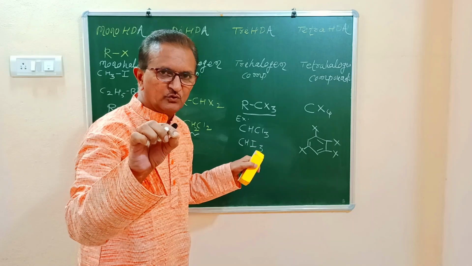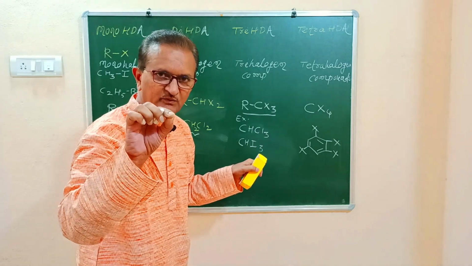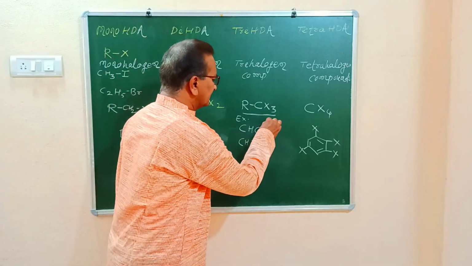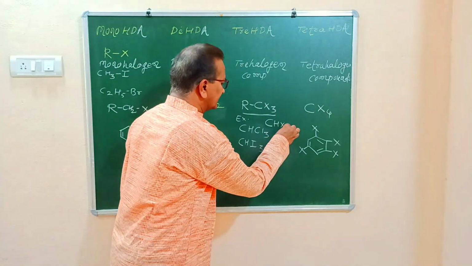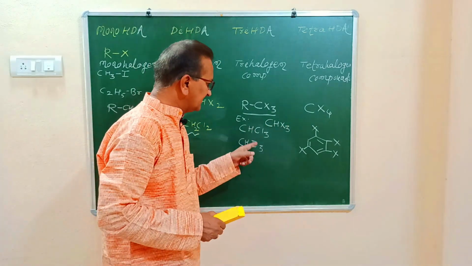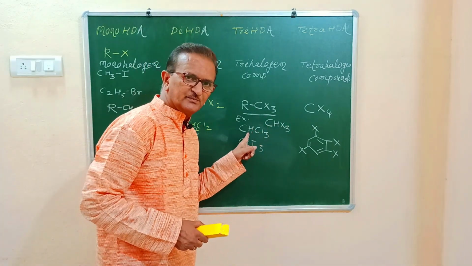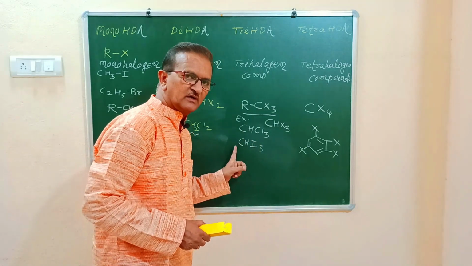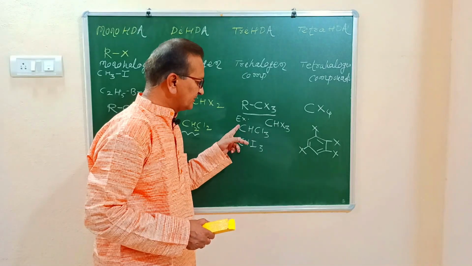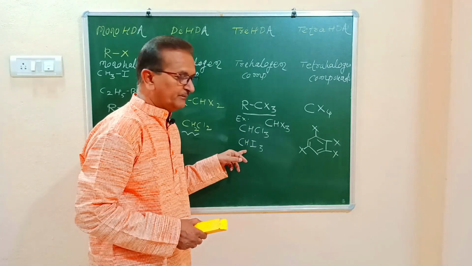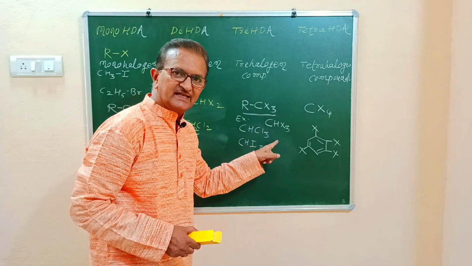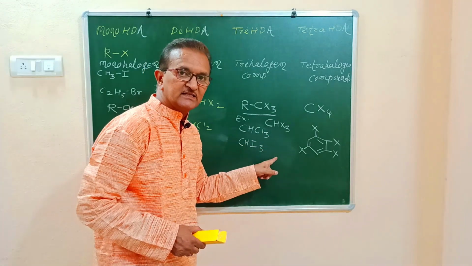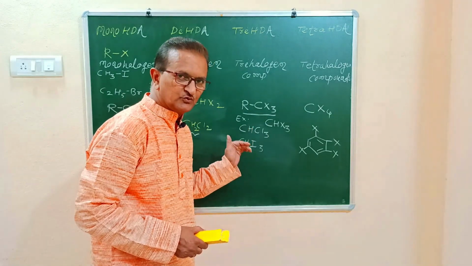Remember here one more definition. If trihalogen derivatives of alkanes are derived from methane, then such compounds are called haloforms, and their general representation is CHX3. What are the specific examples of this CHX3? One example is chloroform or trichloromethane. Another example is iodoform or triiodomethane. These compounds are very, very important. Chloroform is used as an anesthetic agent, and iodoform is used as an antiseptic agent. So try to remember uses also.